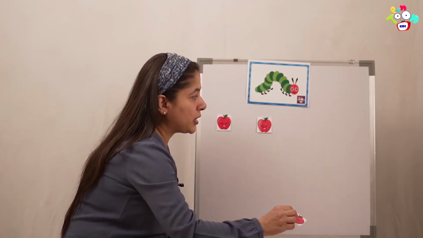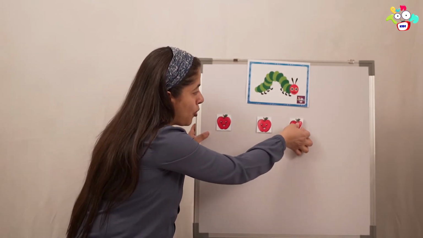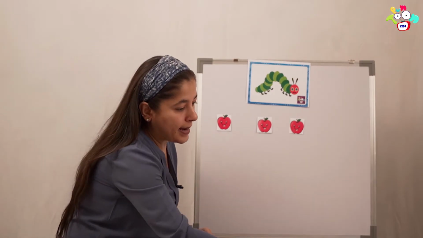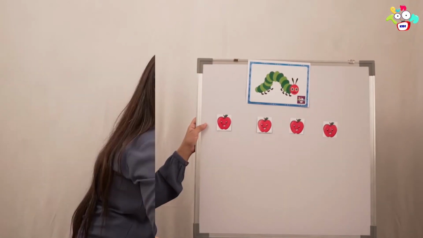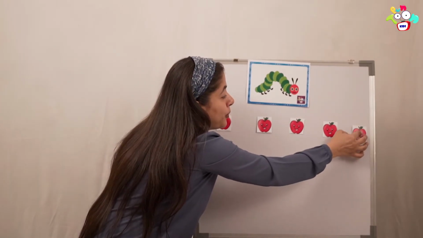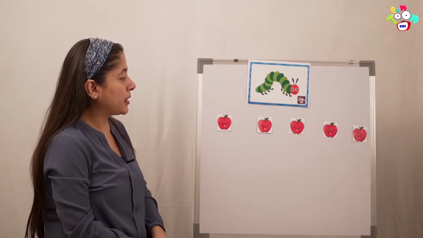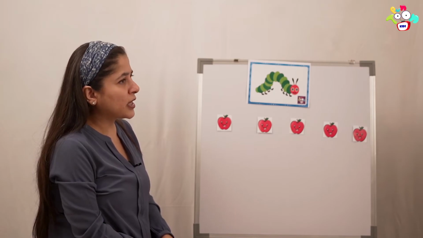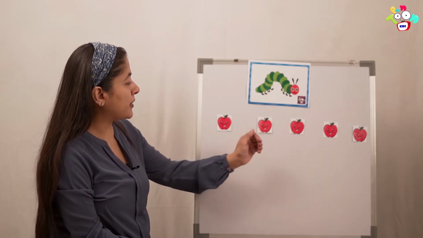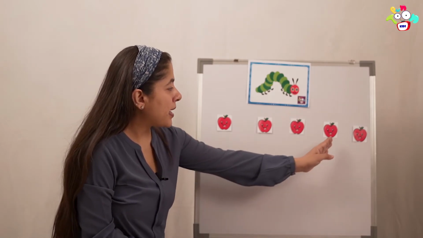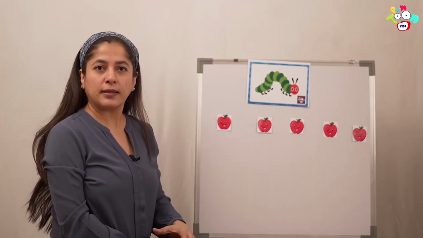So he goes and eats one more, and again one more, and again one more. So how many times does he go and eat apples? Let's count. One time, then another time, and another time, and another time, and another time.